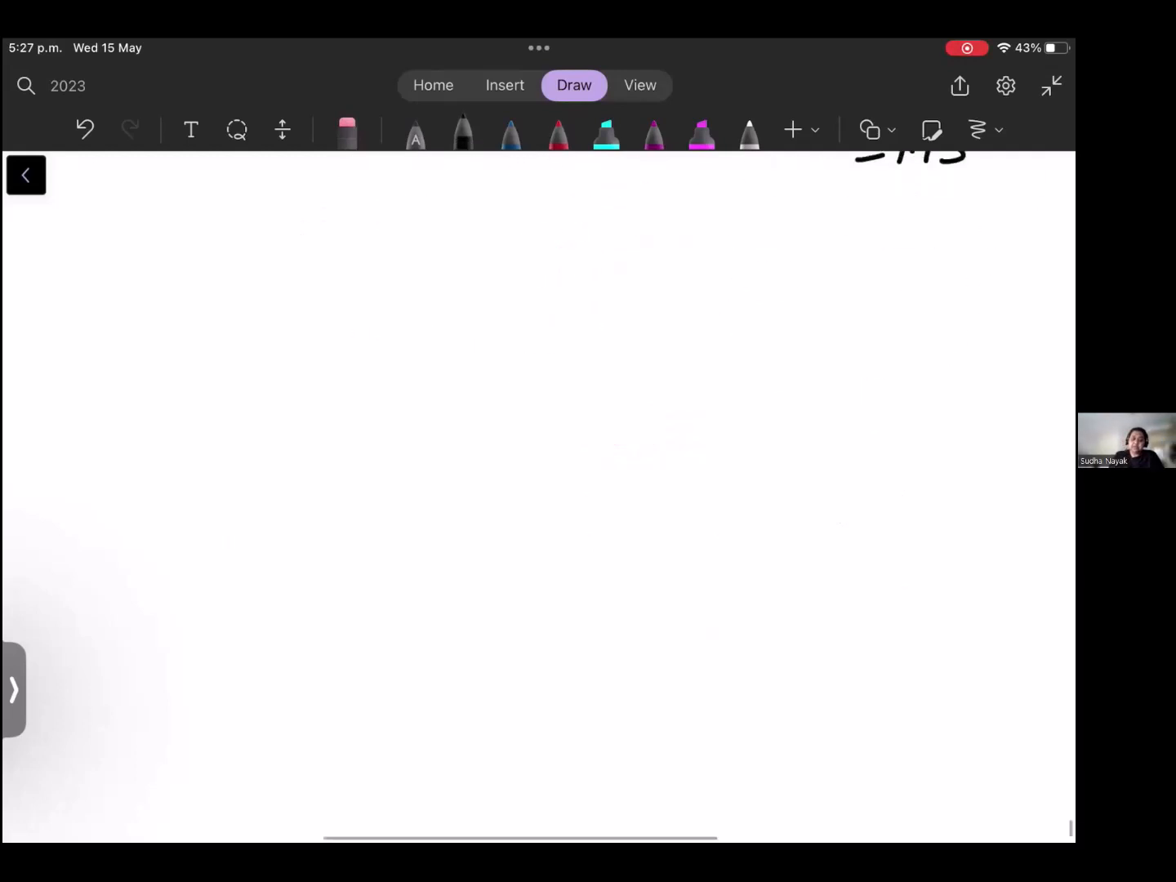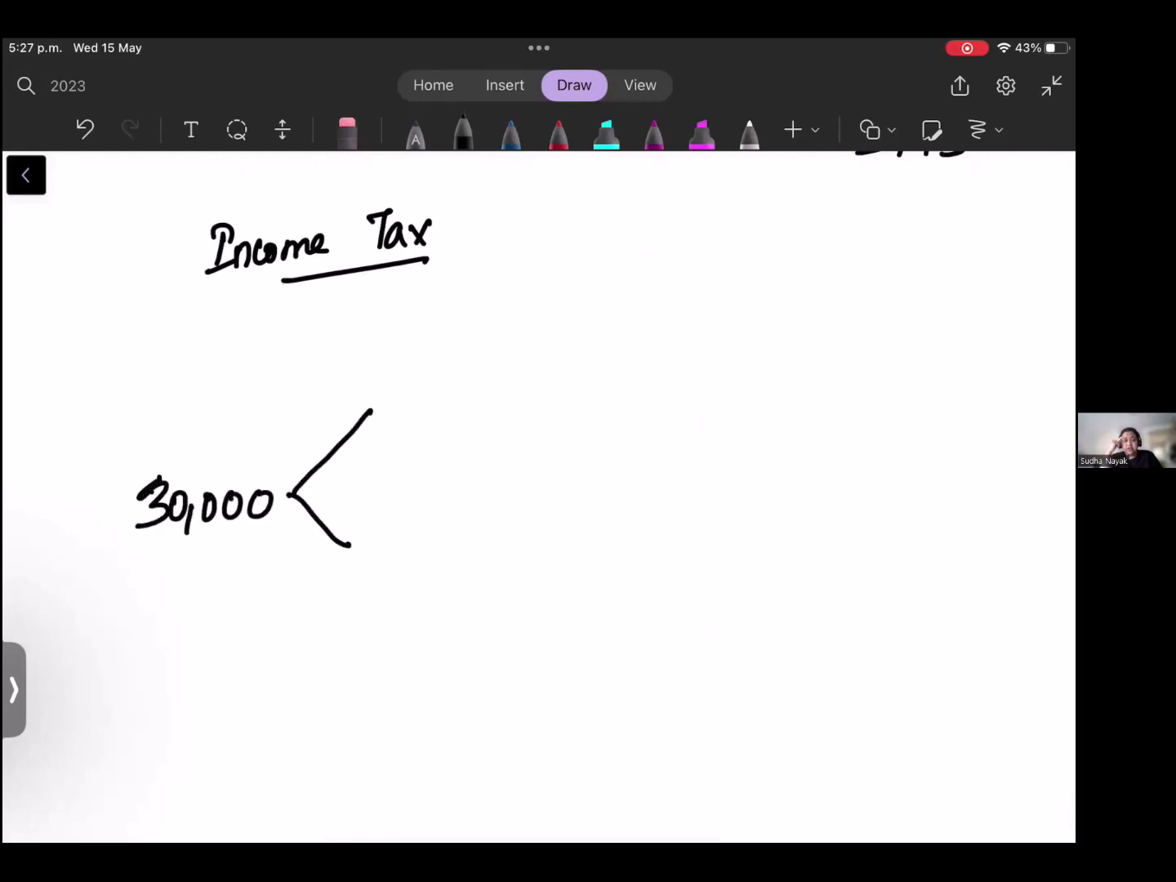Then comes the income tax calculation. We have done this many times in the class. Remember, if you have a gross salary of maybe 30,000, you split it up. If you are able to remember this picture, whichever income tax question comes, you will be able to answer. Because even if it is a backward calculation or a forward calculation, there is nothing to worry about.